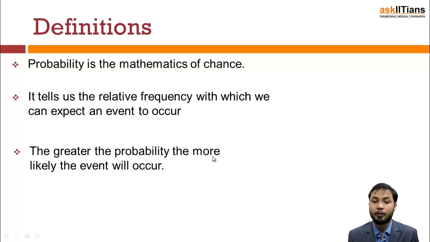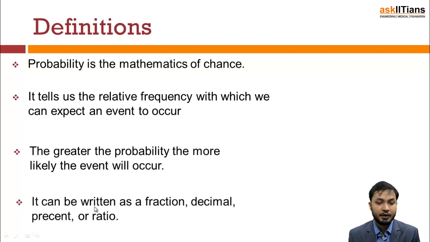Now, the greater the probability, the more likely the event will occur. If there is a 70% chance of winning, it is on the higher end of winning. Similarly, if there is a 30% chance of winning, then it is on the lesser end. Probability can be written as fractions, decimals, percentages or ratios. In most cases we use fractions and ratios. Decimals and percentages are used less, but they are equally valid.